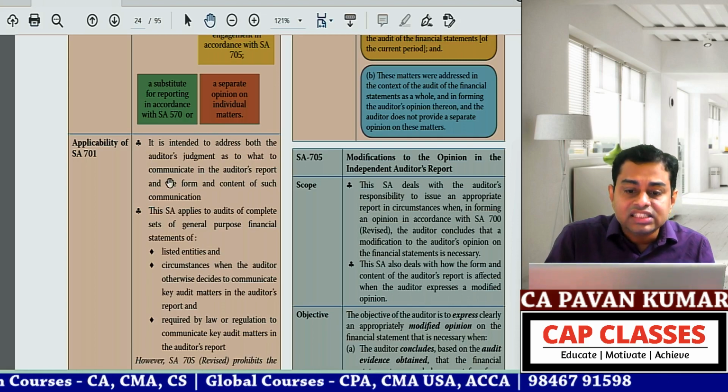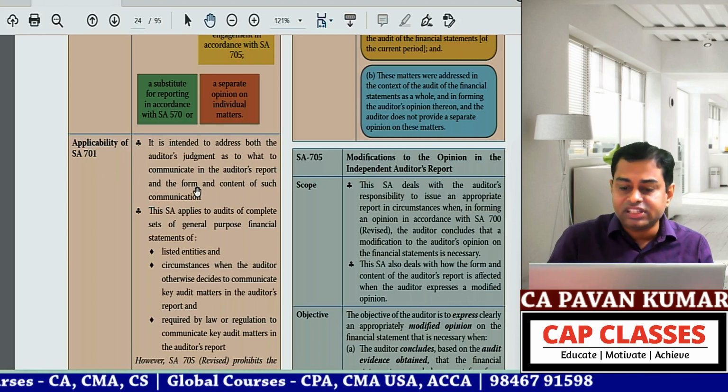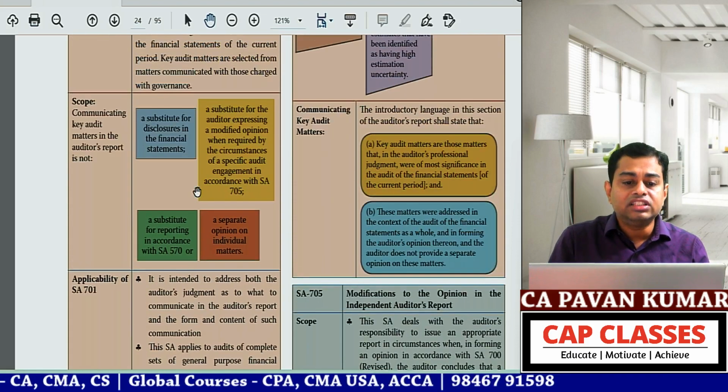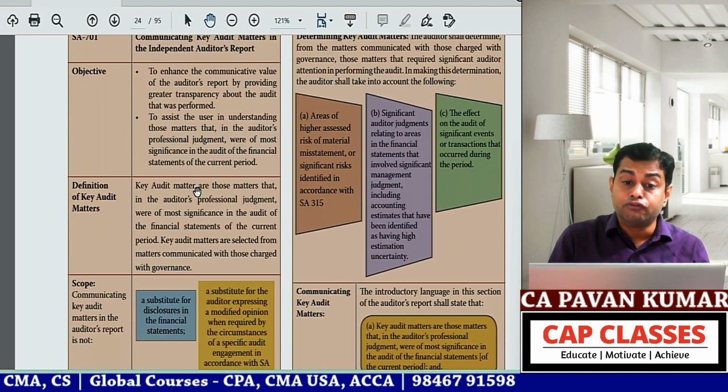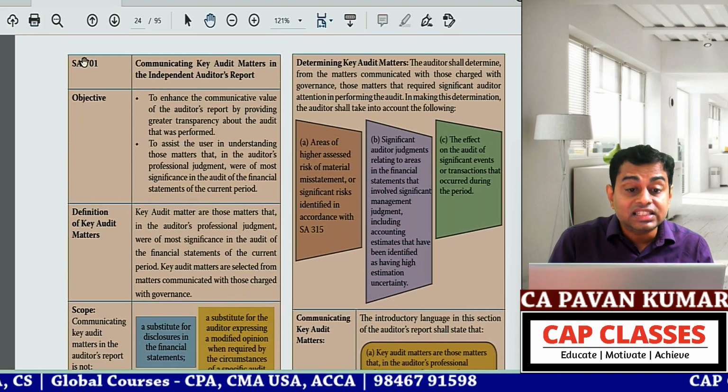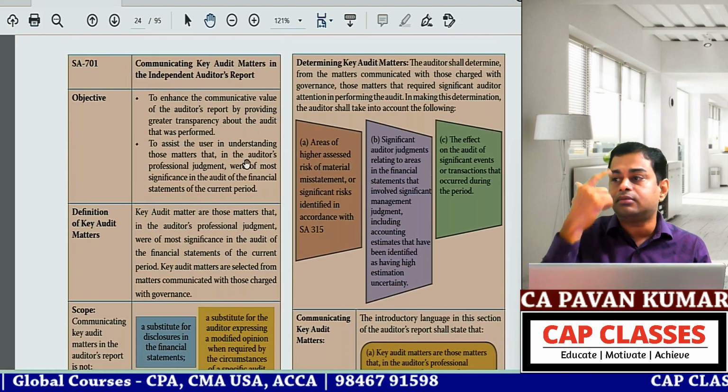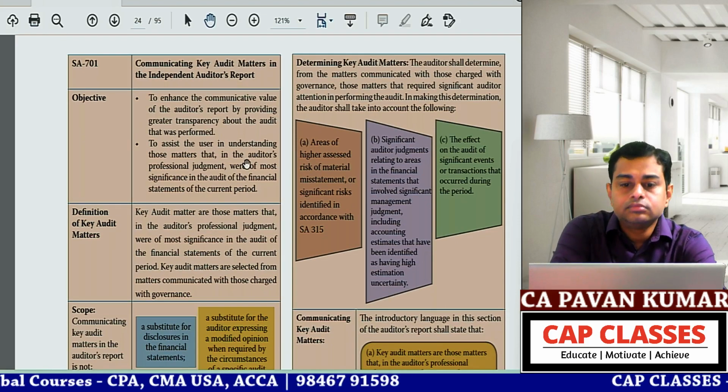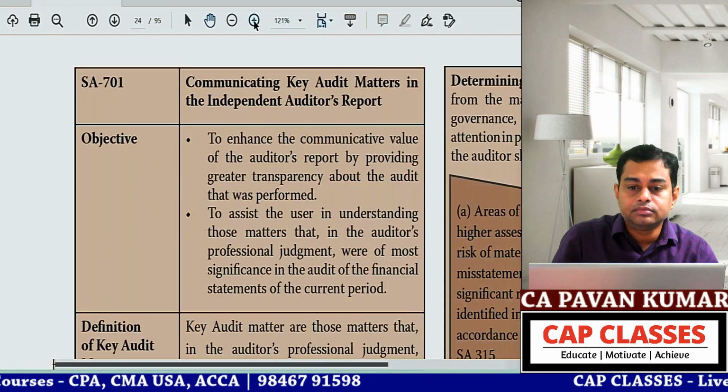And can you read this introduction, applicability of SA 701? Or wait 1 second. We'll start from the beginning. This is the starting of SA 701. Is it audible now? Yes.